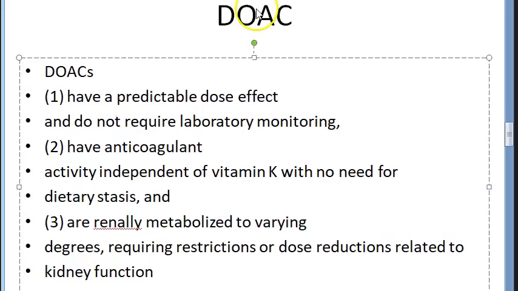So what is so great about these newer anticoagulants? They have predictable dose effect. They do not require lab monitoring. Like when you give the others, you will have to monitor the bleeding, coagulation and all that. But here you don't have to do any monitoring, they are saying. But it is not as simple as this. Some monitoring will be there. They are independent of vitamin K, so nothing to do with diet. These are renally metabolized. So we told you kidney function should be good. If it is reduced kidney function, you should not give.